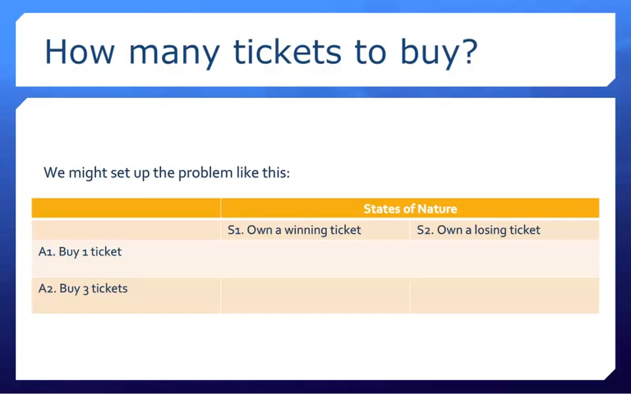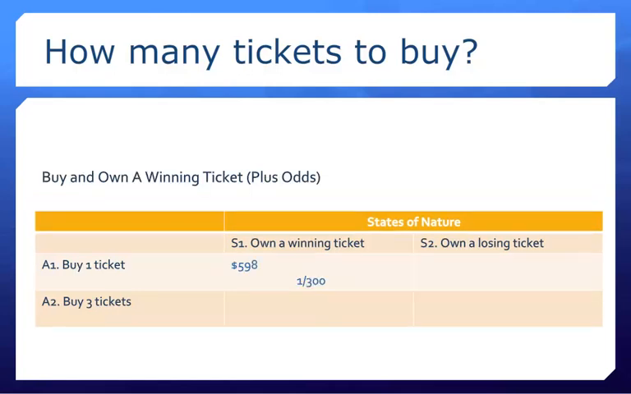So what we need to do is determine the outcome for each and every scenario that goes on in this decision problem. Remember, there are going to be 300 tickets that are sold in this particular lottery. The cost is $2 for 1 ticket and $5 for 3 tickets. This is all the information that you need to determine the expected monetary value for each decision alternative. Let's build out our decision table by filling in the outcomes for each alternative and each state of nature.